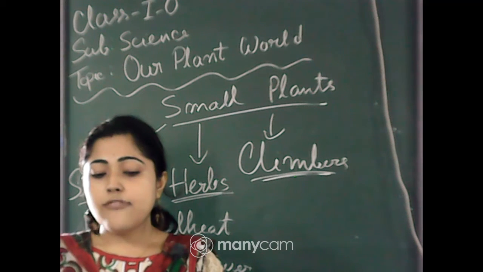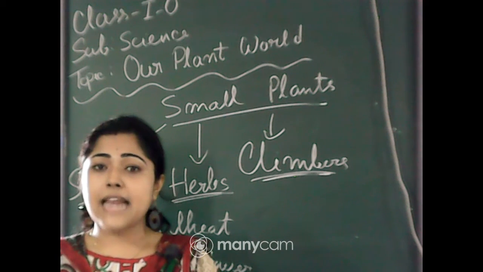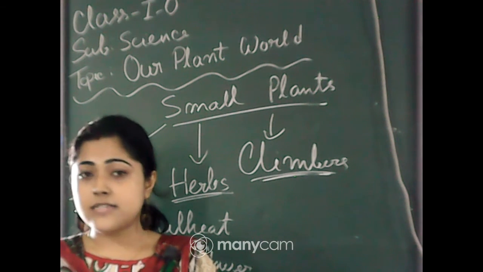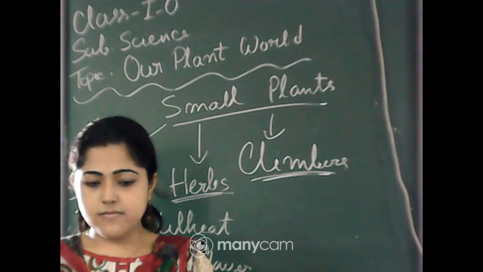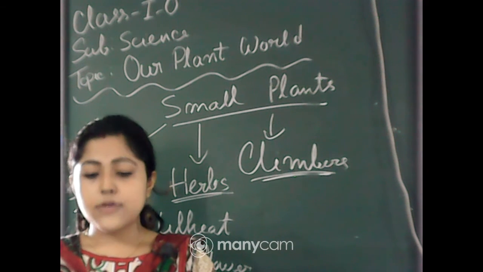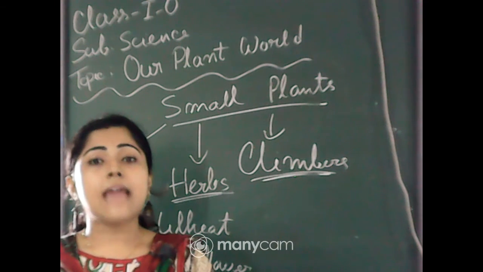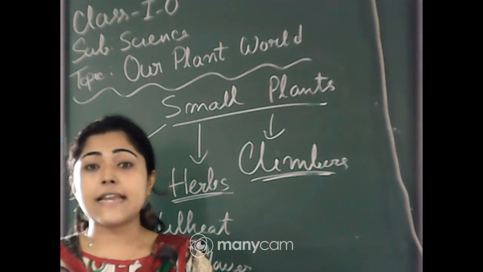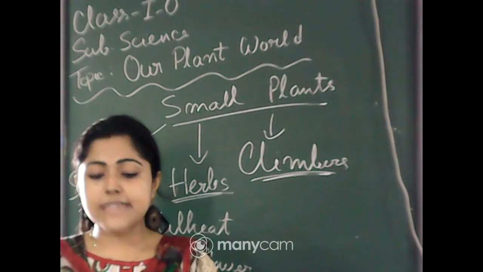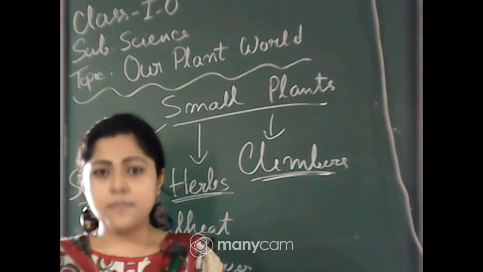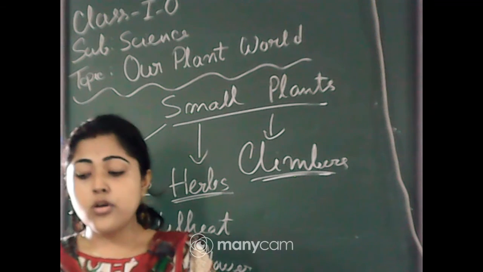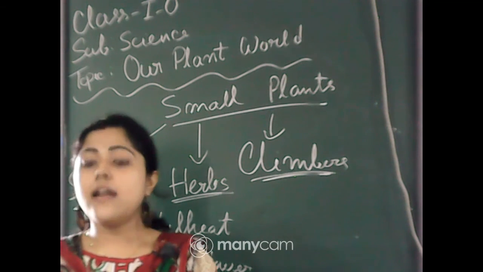So if I ask you what are climbers, what will be your answer? Your answer will be, tell me, some plants cannot grow straight. You have to write it in a full sentence, okay? Some plants cannot grow straight on their own.